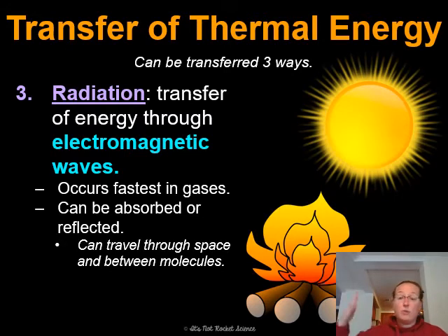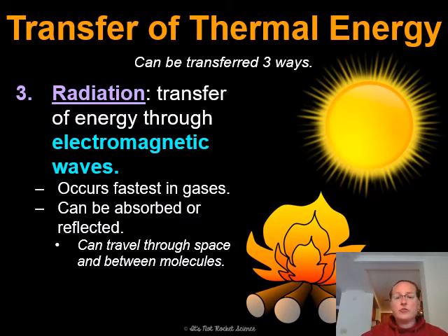So when we're outside and we feel radiant energy from the sun, that's traveling through the gas that makes up our atmosphere. We can absorb some of that heat, which we do. It could also be reflected. Certain materials, some metals, are very good reflectors of radiant energy. For example, here in the south, where things are very warm and the sun is very strong in the summertime, there are certain roofing materials that are designed to reflect that heat so that it's not absorbed by the house and you're not hit with a really high power bill from running the AC all the time.